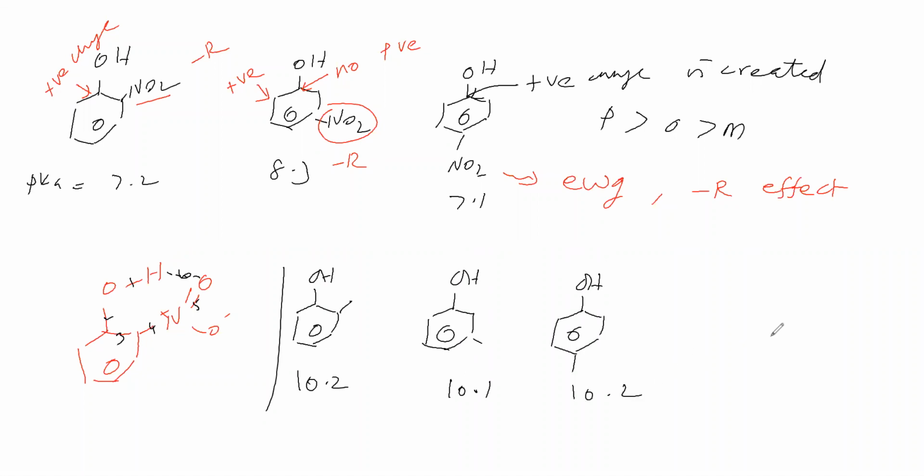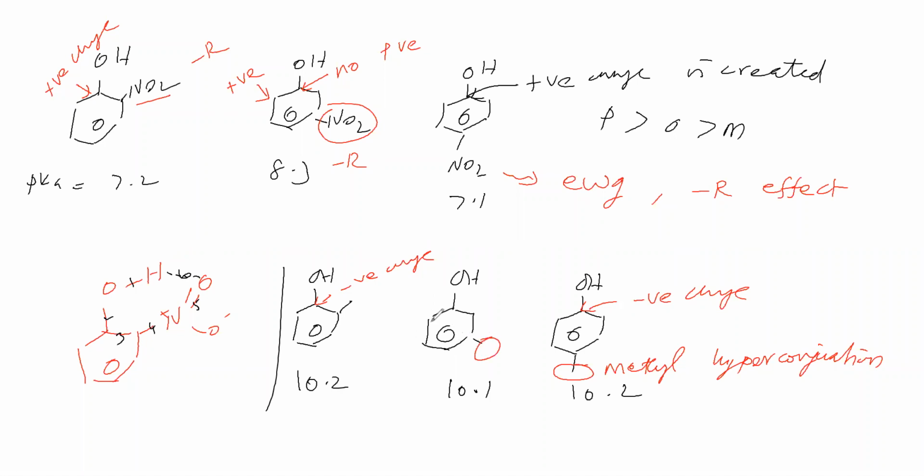Okay, pKa values we have given, not pH. So how the acidic nature is there? Now this is the methyl group. This methyl group shows hyperconjugation. Due to hyperconjugation, at this carbon negative charge is created. Similarly, at this carbon negative charge is created. Negative charge means this OH group is having lesser tendency to donate H+. Therefore, acidic nature is less.